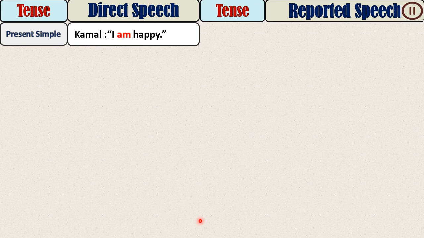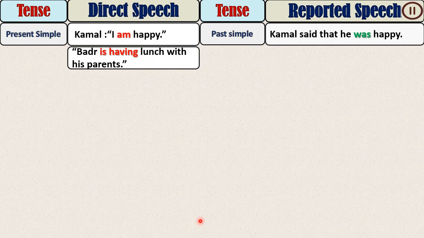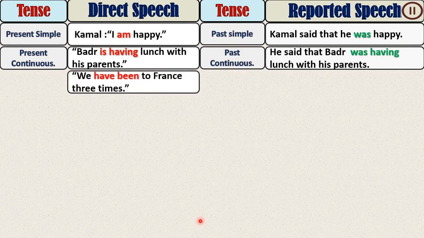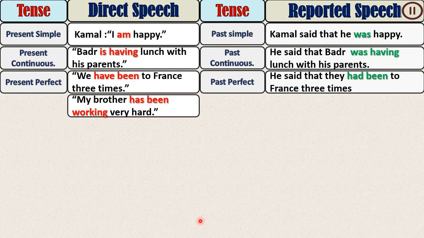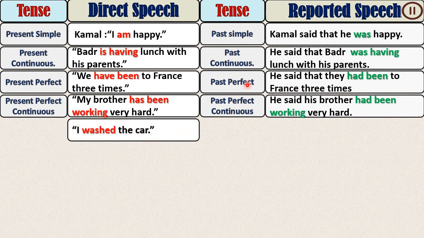When we report it, it becomes he was. This is past simple. Is having, present continuous, becomes was having. Which tense is this? Very good, past continuous. Have been, present perfect, right, becomes had been. Aha, this is past perfect. Has been working, present perfect continuous. It becomes had been working. This is past perfect continuous. So present becomes past. All the present tenses, we change them to past.